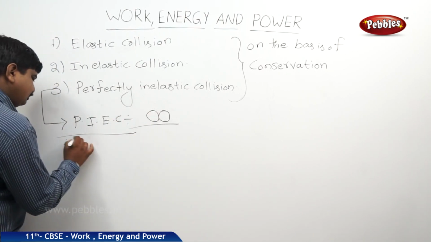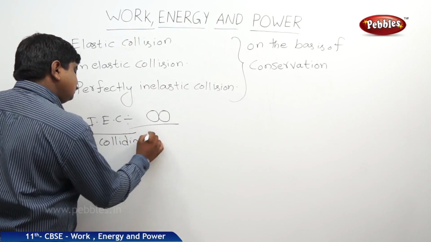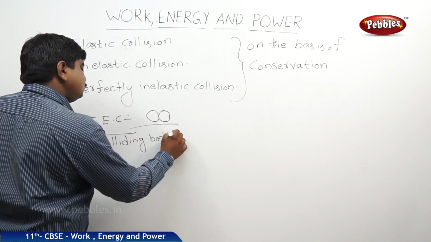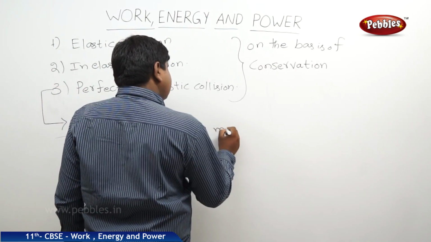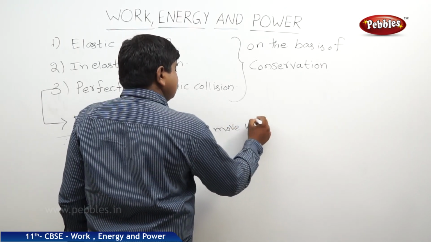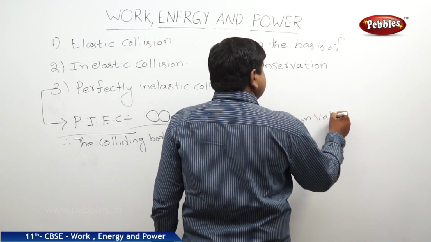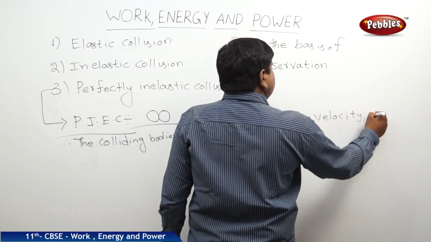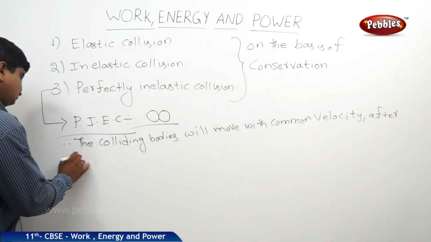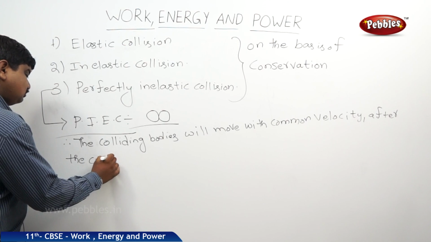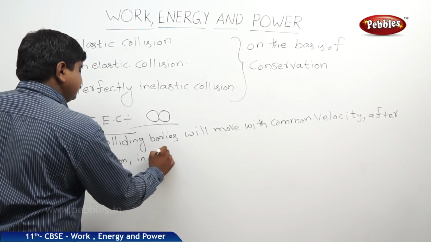So the colliding bodies will move with common velocity after the collision in a form of sticking.